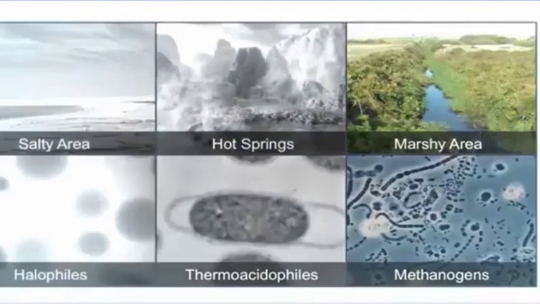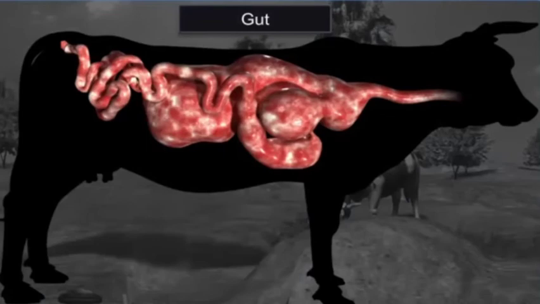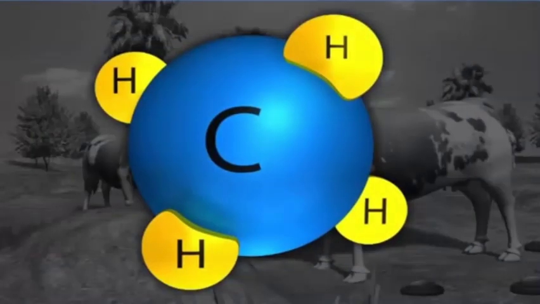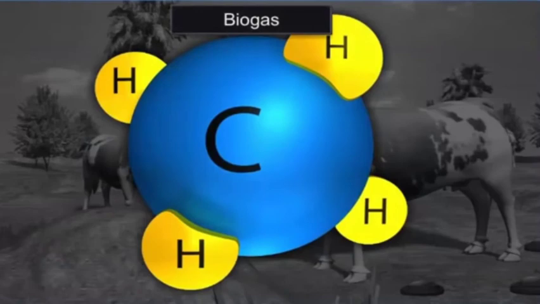Methanogens are also present in the gut of ruminant animals such as cows and buffaloes. These bacteria are responsible for the production of methane, also referred to as biogas, from the dung of the cattle.